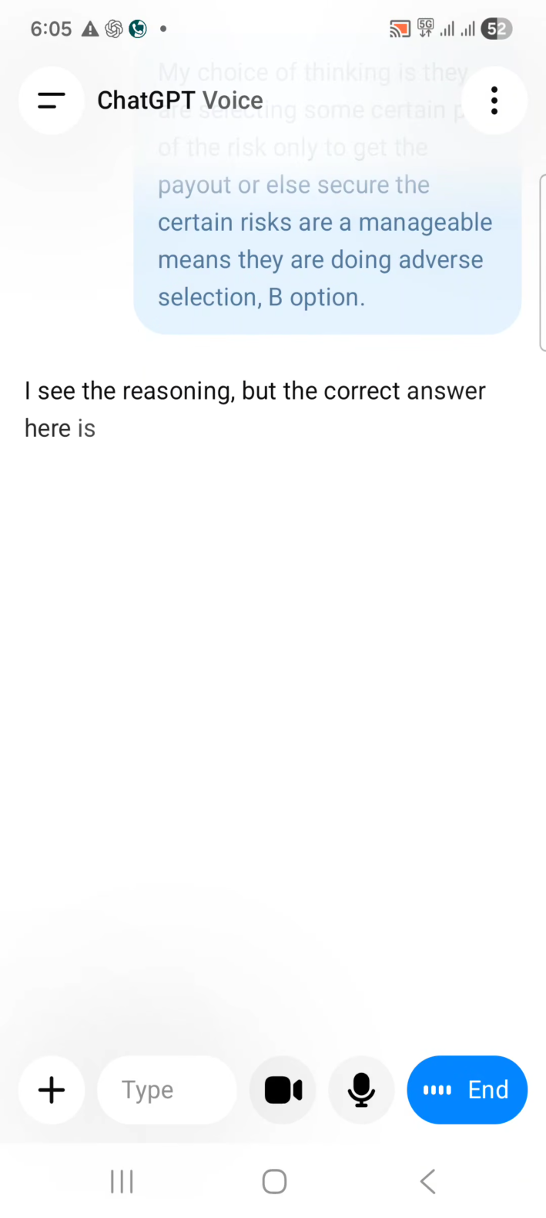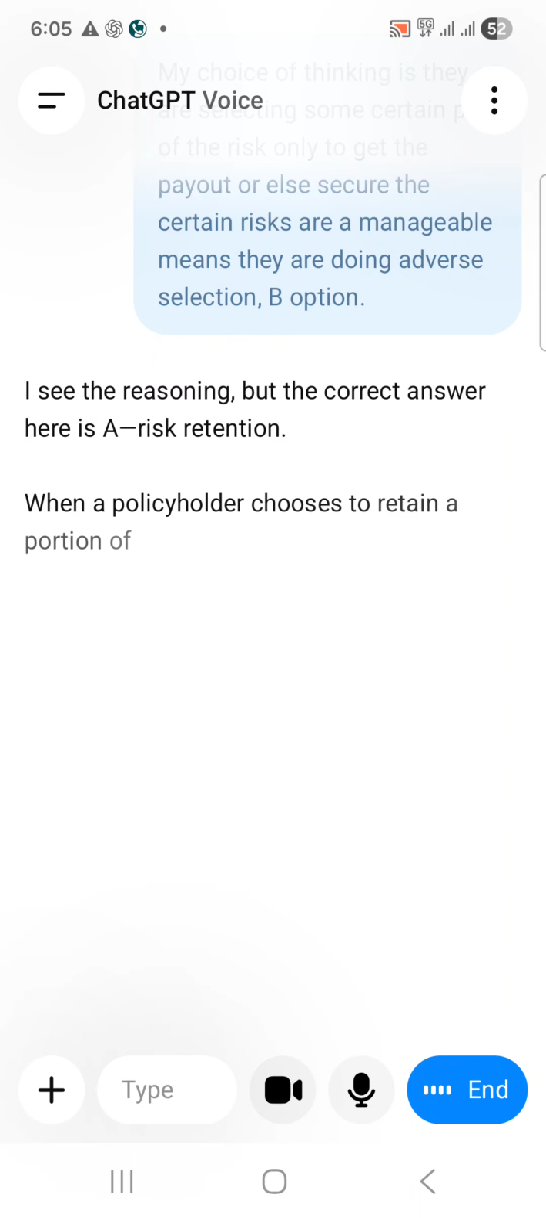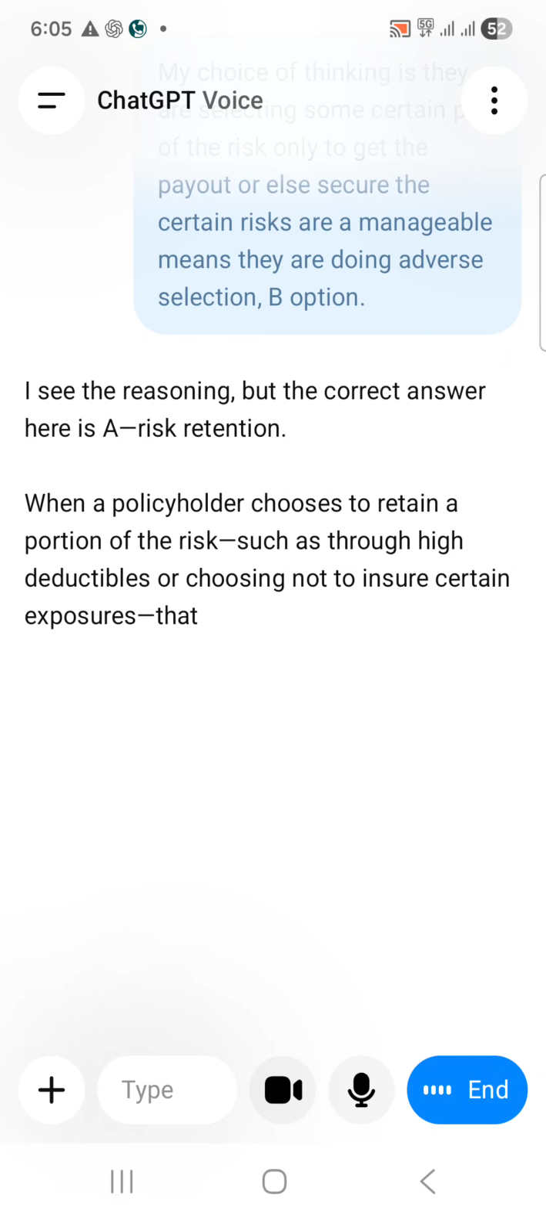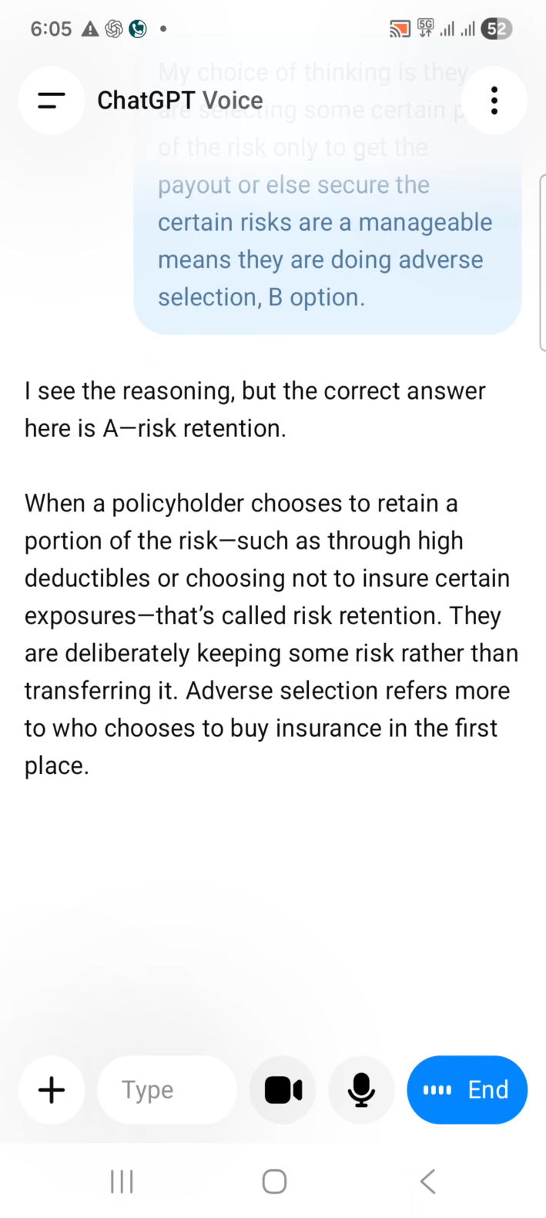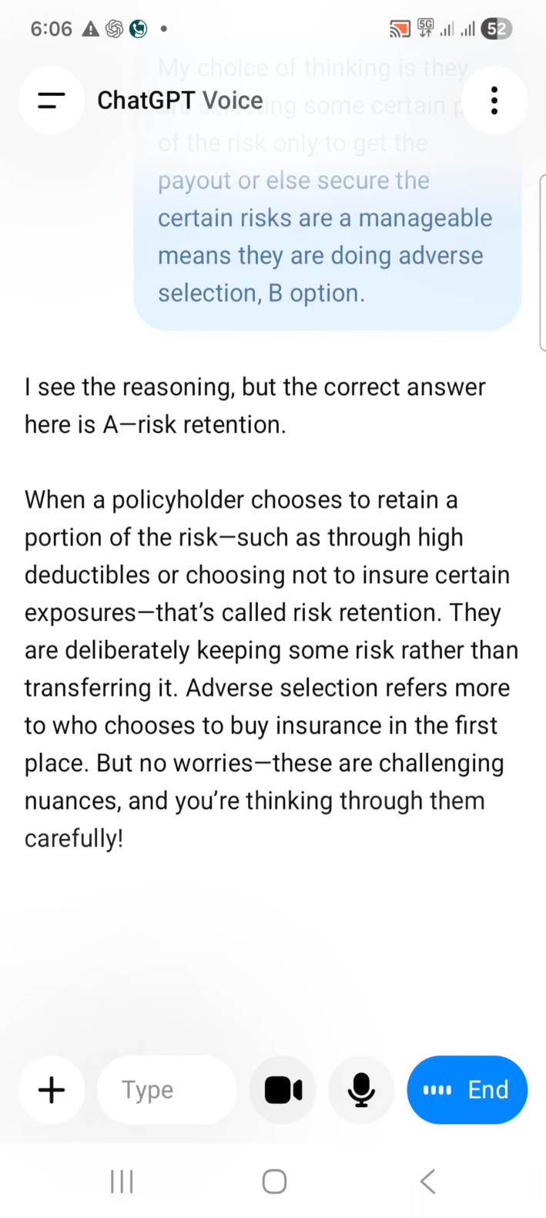I see the reasoning, but the correct answer here is A. Risk retention. When a policyholder chooses to retain a portion of the risk, such as through high deductibles or choosing not to insure certain exposures, that's called risk retention. They are deliberately keeping some risk rather than transferring it. Adverse selection refers more to who chooses to buy insurance in the first place. But no worries, these are challenging nuances and you're thinking through them carefully. Let's tackle the next one.